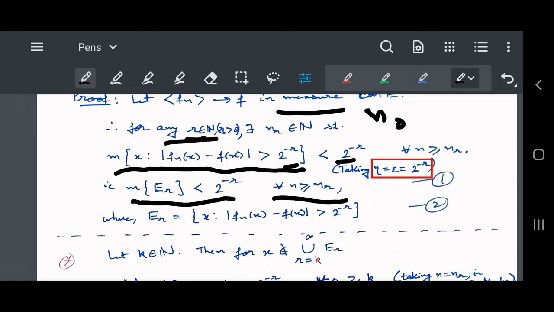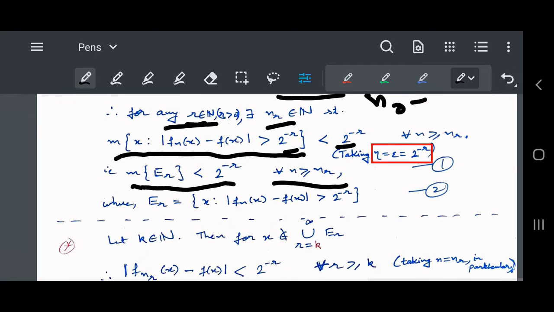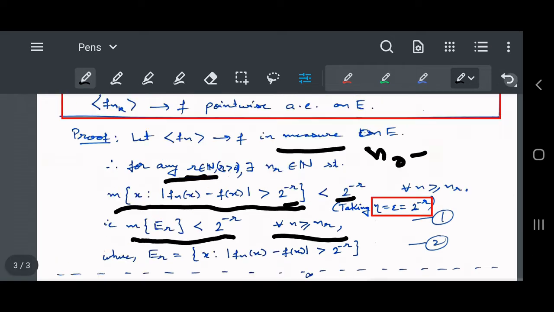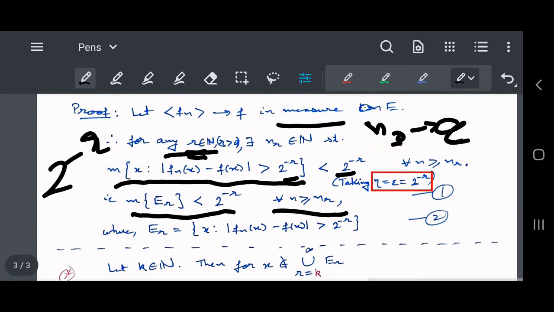So we can abbreviate this as: for each r as a natural number, with epsilon taken as this one, we get that the measure of the E_r set is less than 2 to the power minus r for all n greater than or equal to n_r. Why are we taking n_r and not n naught? Because n naught depends on epsilon, and here our epsilon is going to be 2 to the power minus r. So depending on epsilon, for every r there is an n naught, so it cannot be a common n naught.